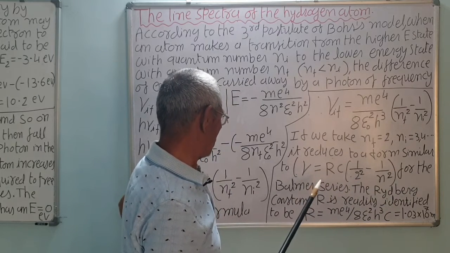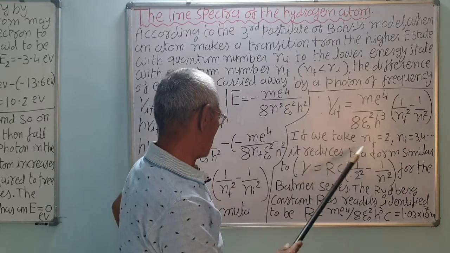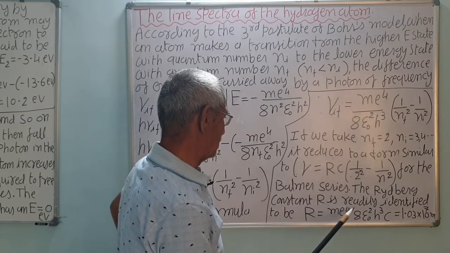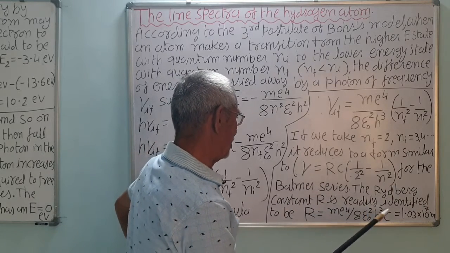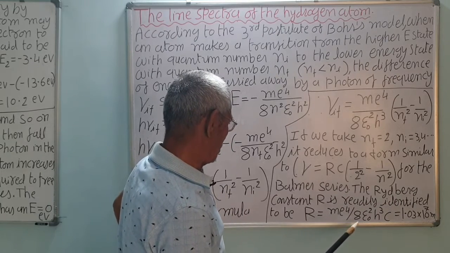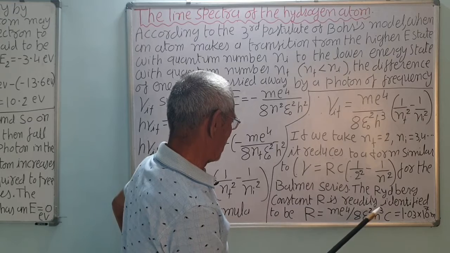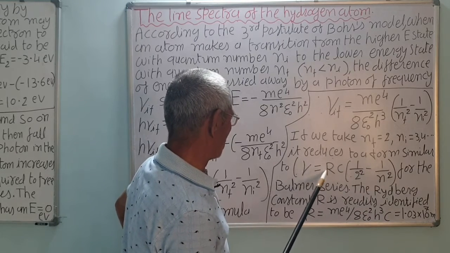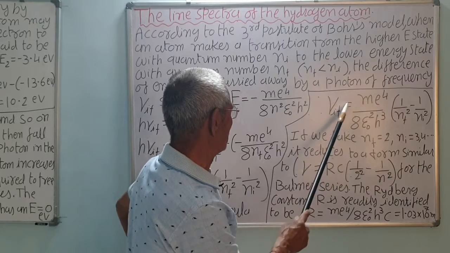So spectral lines you will see. This is the formula you can calculate. So for the Balmer series, the Rydberg constant R is readily identified to be R is equal to m e to the power 4 upon 8 epsilon 0 square h cube into C, and from this you can calculate and compare.